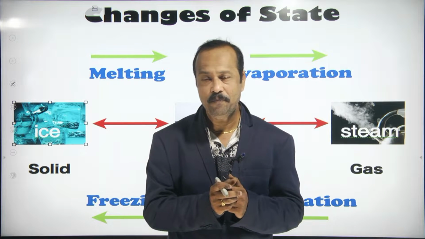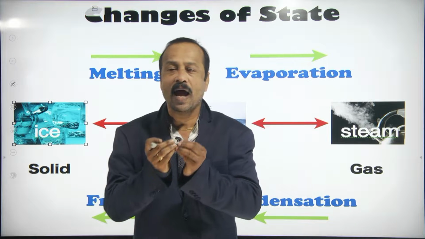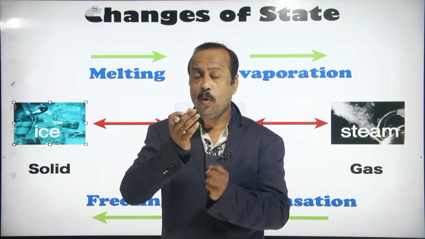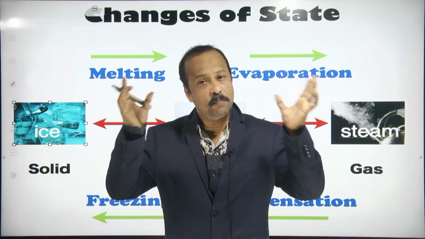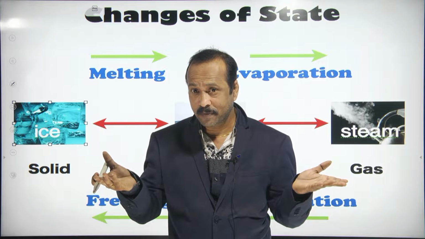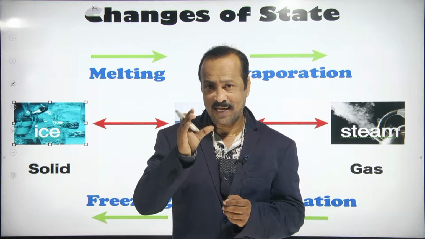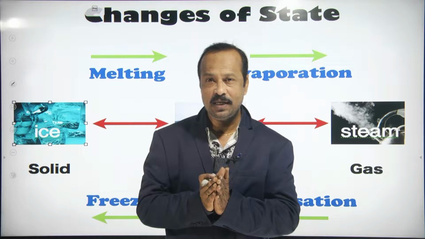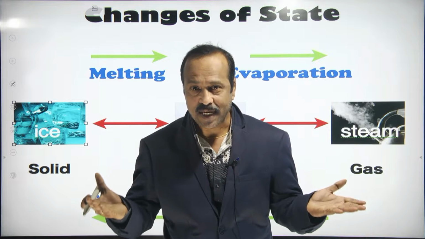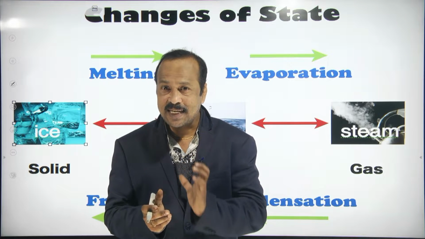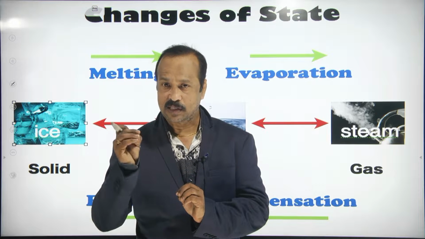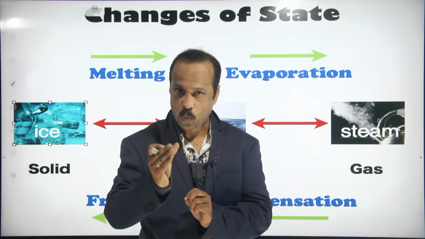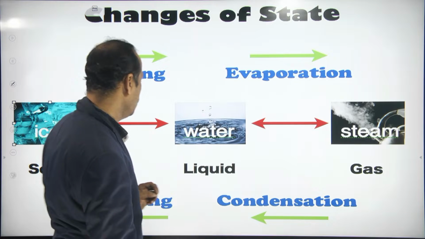Similarly, if you take water and boil it, what happens? You can see that water is converting into water vapor. But what is water vapor? Water vapor is a gas, it is in the gaseous state. So students, based on the condition, water can exist in three states: solid, liquid and gas, meaning ice, water and water vapor.